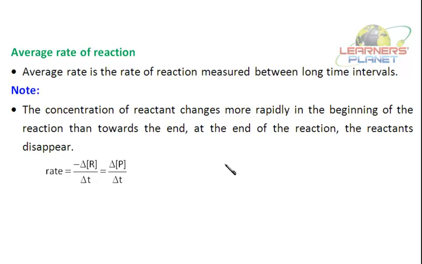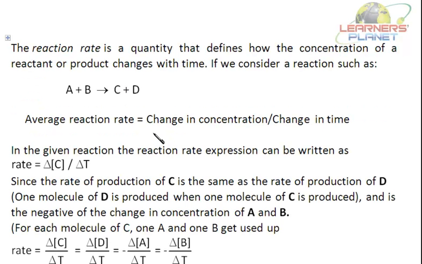When the concentration of reactants has decreased, how do we find the rate of a reaction with the help of the equation? Every time you can't get a plot. Every time you can't get so many concentration terms and time and just plot a graph. We can calculate it by the reaction equation also. If the change in concentration is given, you can just put the values in the equation and you can get it. So I'll take an example here.